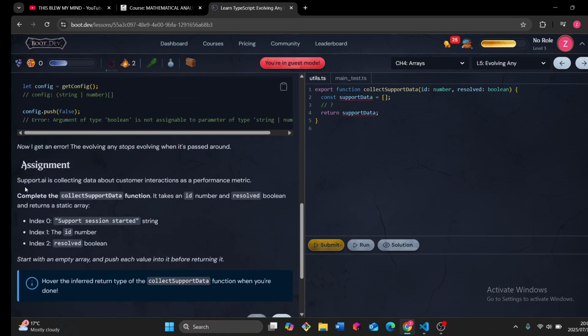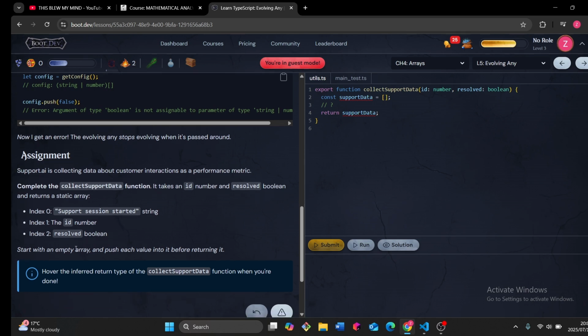Assignment supported here. We're collecting data about customer interaction as a performance metric. Complete the collectSupportData function. It takes in an ID number and a resolved boolean and returns a static array. Index 0 is the support session started string, index 1 the ID number, index 2 the result boolean. Start with an empty array and push in values before returning it.